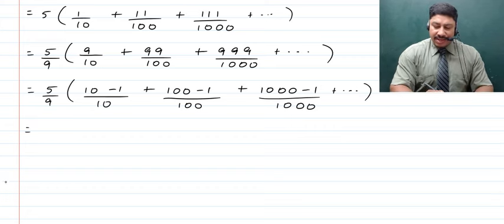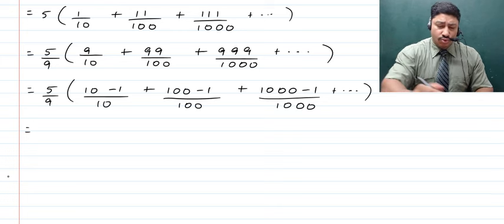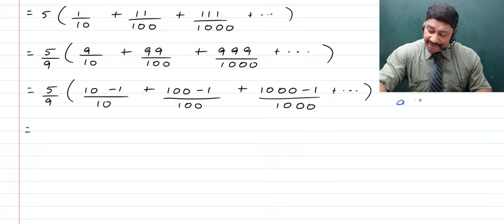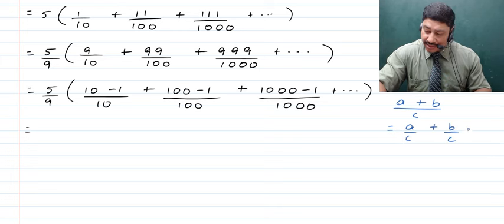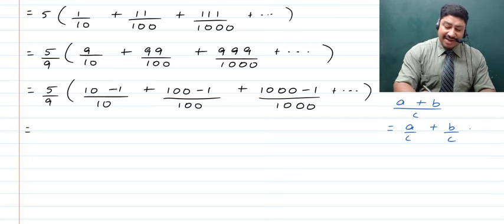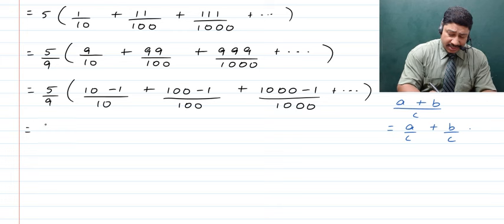Now here children, there is one rule that we can apply, and that is really going to help us. That is, if we talk about, say, some a plus b which is divided by c, then we can obviously write this as a upon c plus b upon c, right? So when we do this, children, here these fractions are going to be pretty much simplified. As such, you'll be able to see a lot. Let's see what will happen.